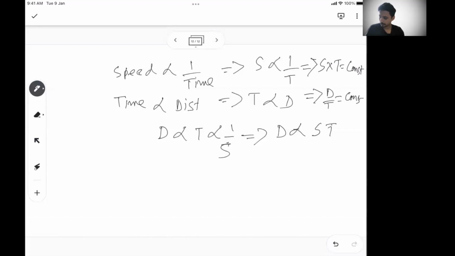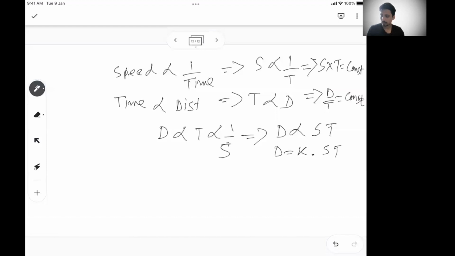This is another area you can understand. When A varies as B, A by B is constant. When A varies as 1 by B, AB is constant. And so from here, joint variation wise, I can say D varies as ST. So we can say D is equal to K into ST.